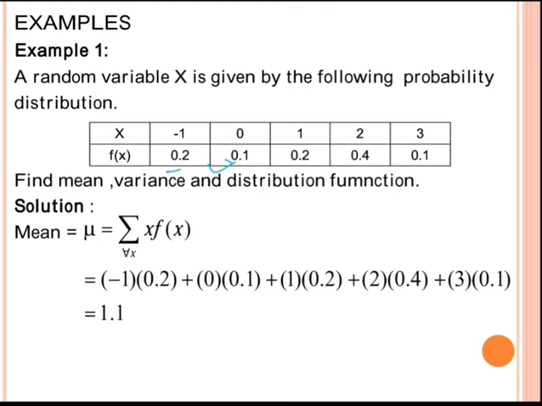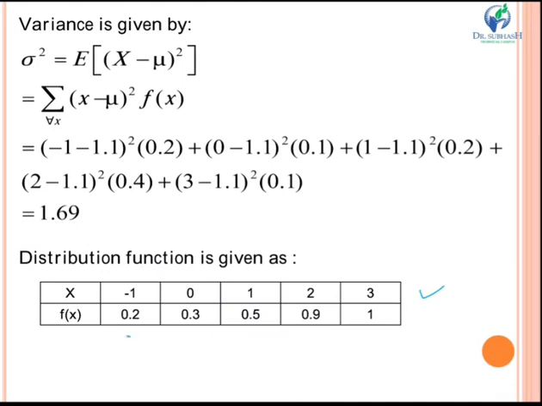This is of the same type as calculating cumulative frequency in measures of central tendency. The first value stays as it is, then you add 0.1, so that is 0.3. Next was 0.2, which you add, so you get 0.5.